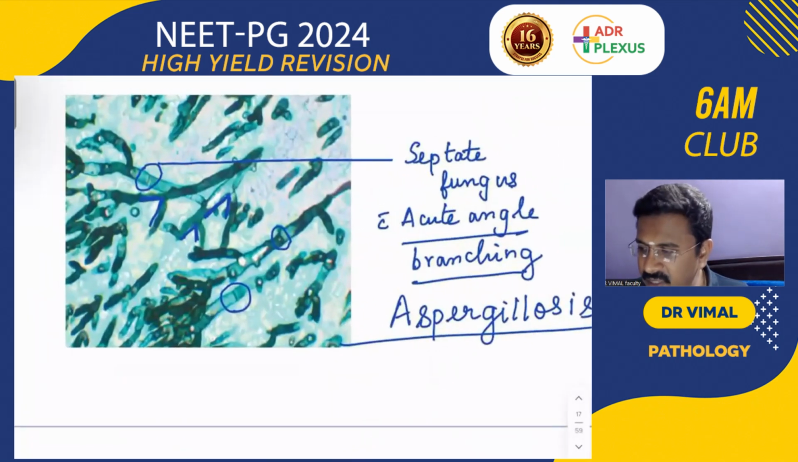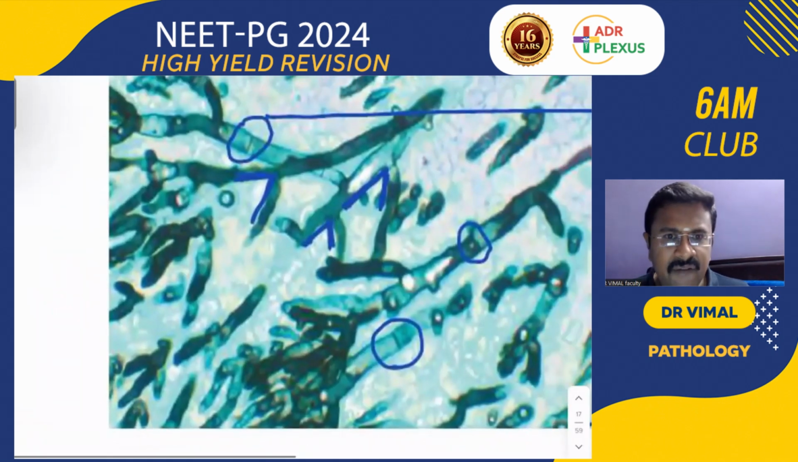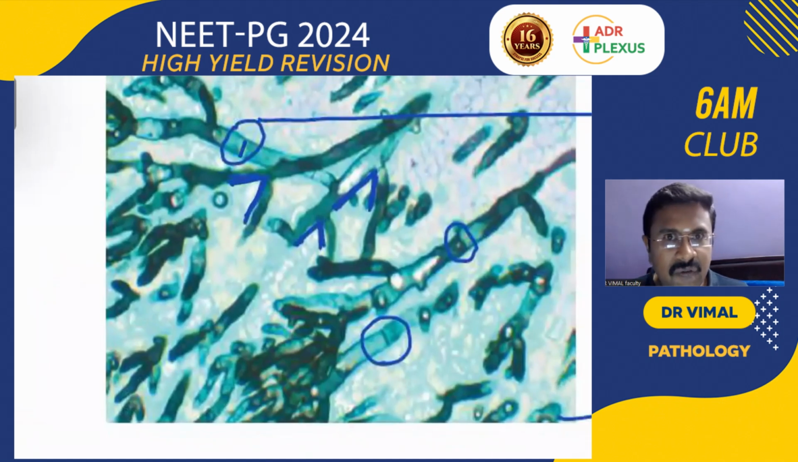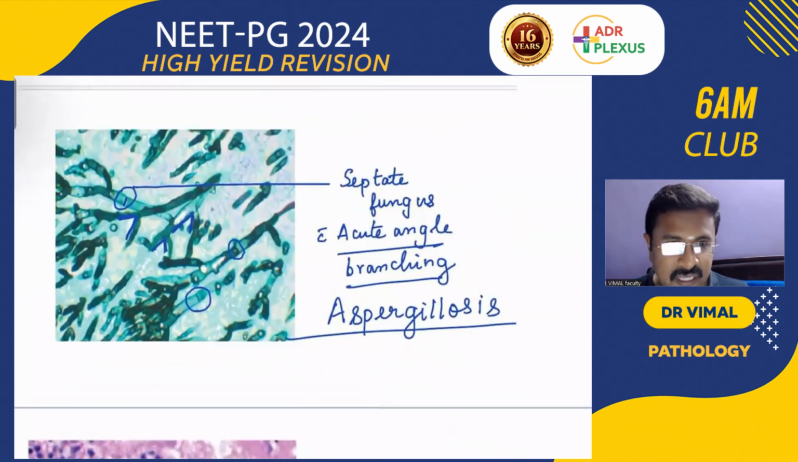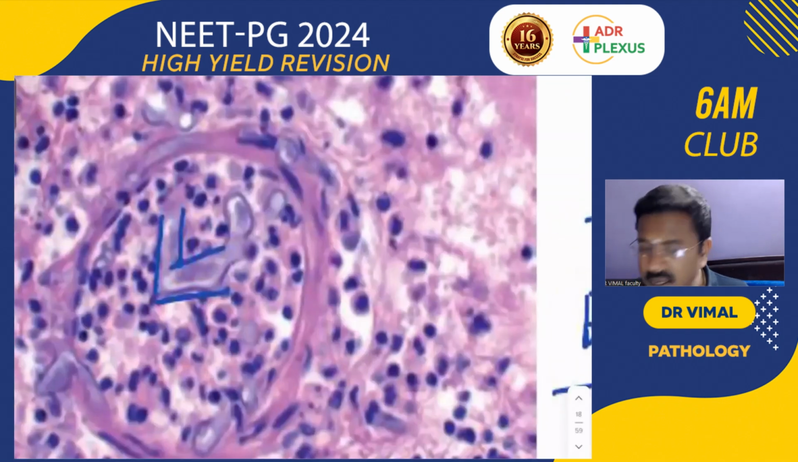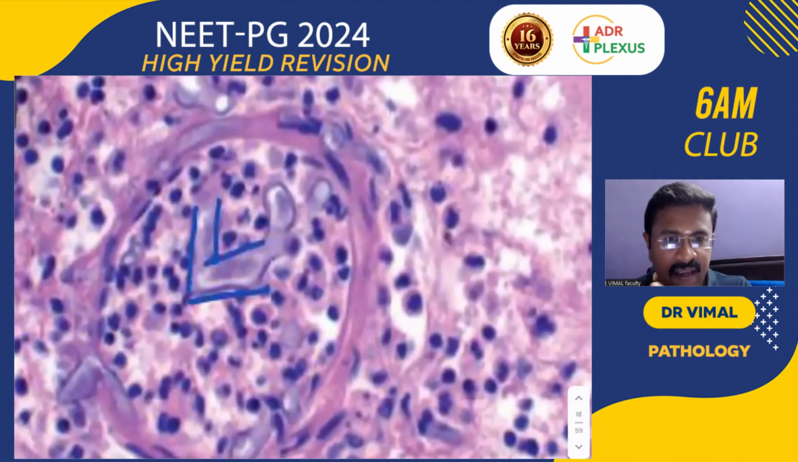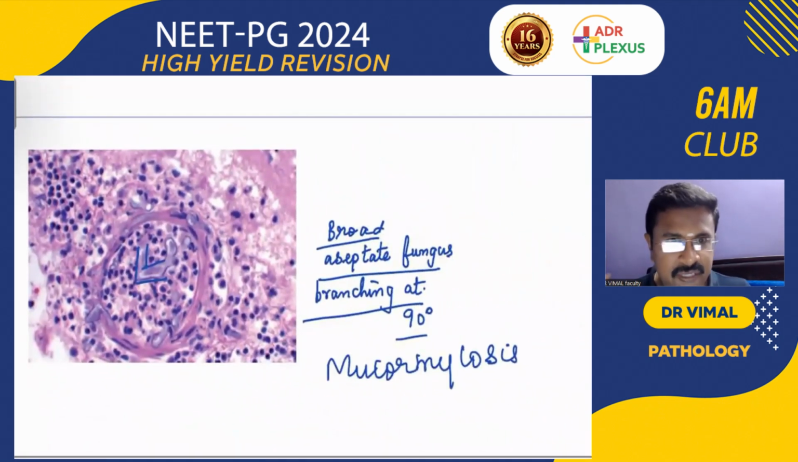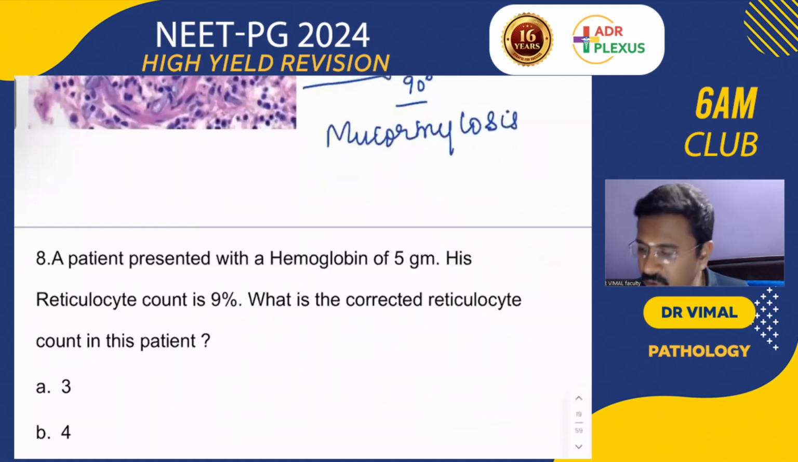And you will remember this: if the fungus is having septae and acute angle branching, you will be thinking of aspergillosis. And a fungus with broad hyphae and branching at right angles, branching at 90 degrees, you will be thinking of mucormycosis.